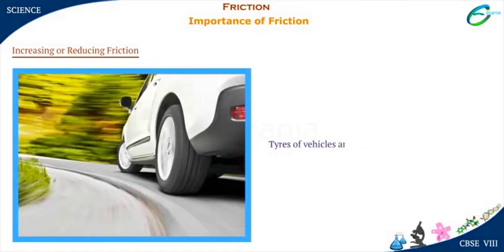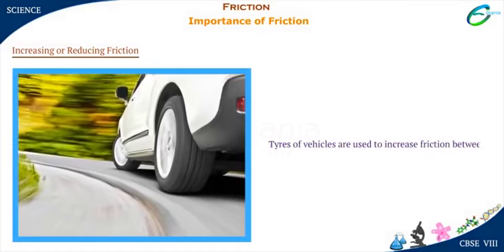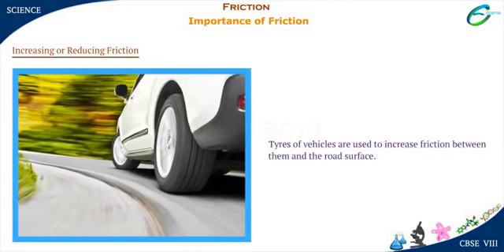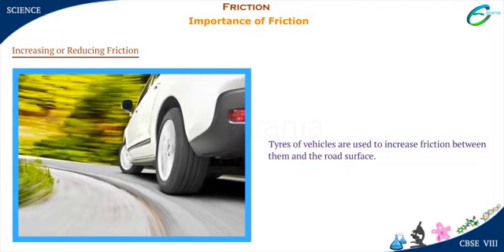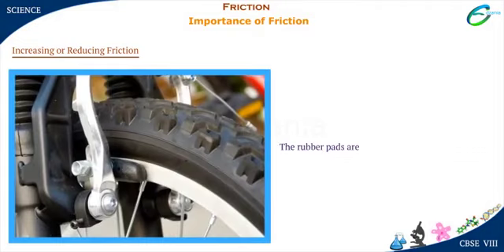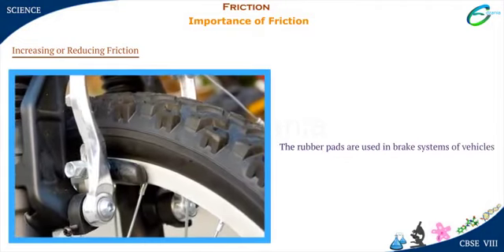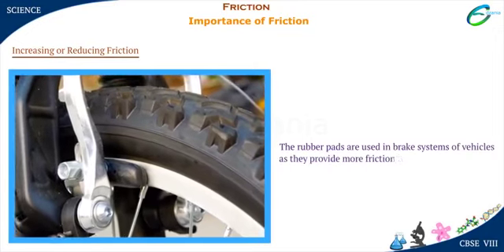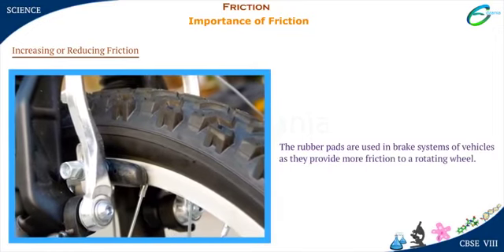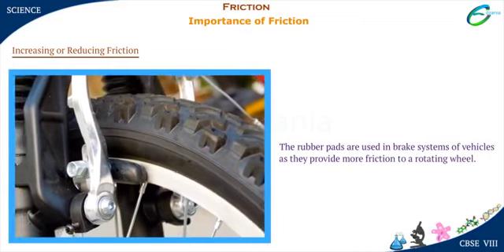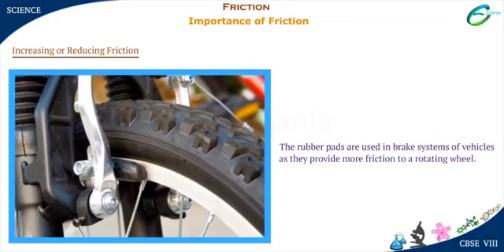The tires of vehicles are used to increase friction between them and the road surface to provide better grip to tires on road. The rubber pads are used in brake systems of vehicles as they provide more friction to a rotating wheel. The moment we apply brakes, the rubber pads grip the wheel to stop its rotation.